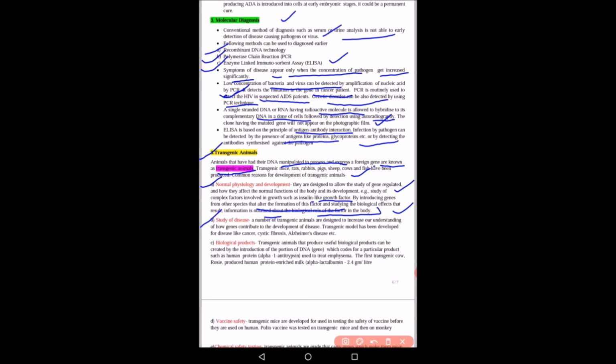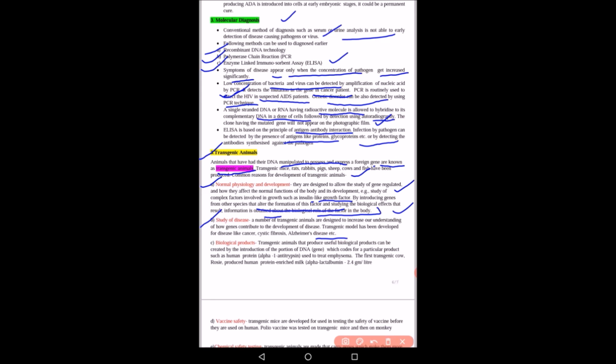Next, various diseases can be studied with the help of transgenic animals. These transgenic animals are designed to increase the understanding of how these genes contribute to the development of a particular disease, and there are various models that have been developed for diseases like cancer, cystic fibrosis, Alzheimer's disease, etc.